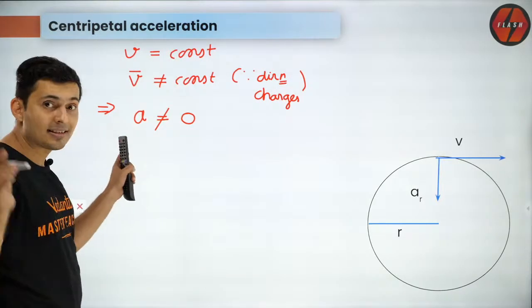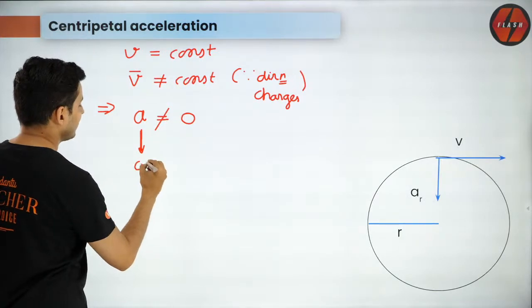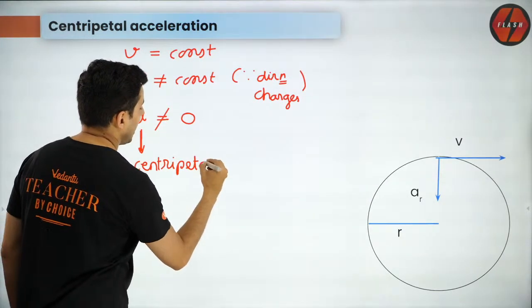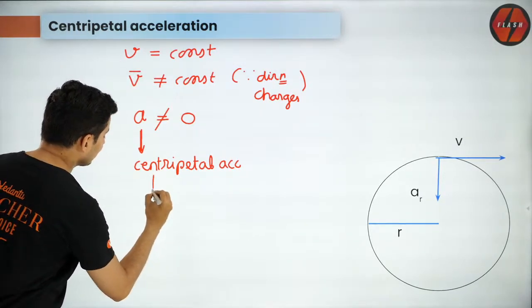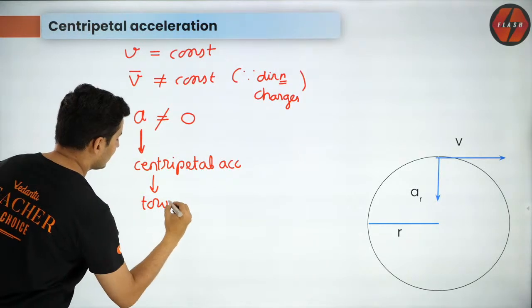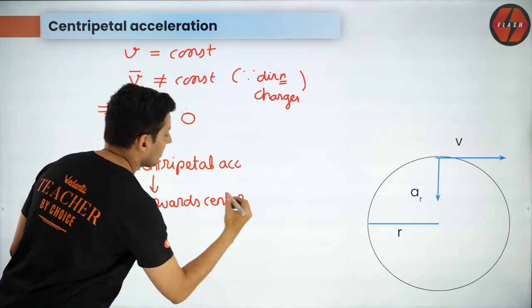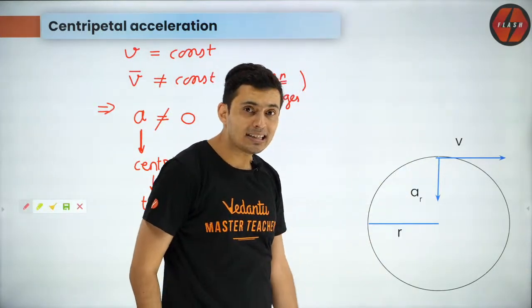All right, there is some acceleration, and this acceleration is called centripetal acceleration. Why centripetal? Because it is towards the center. Okay, it is towards the center. And why is it towards the center?